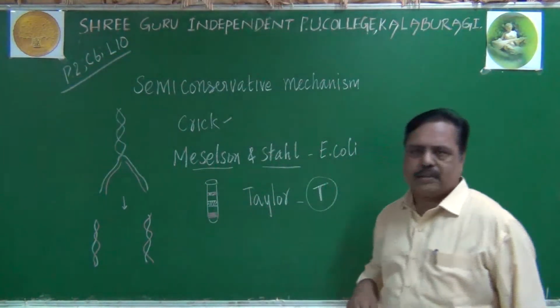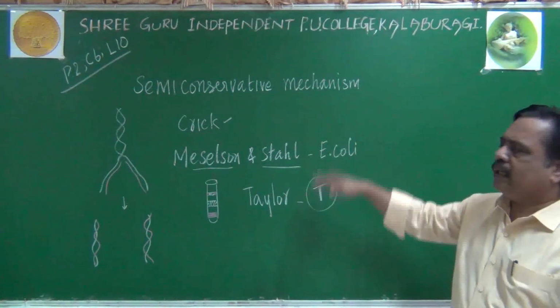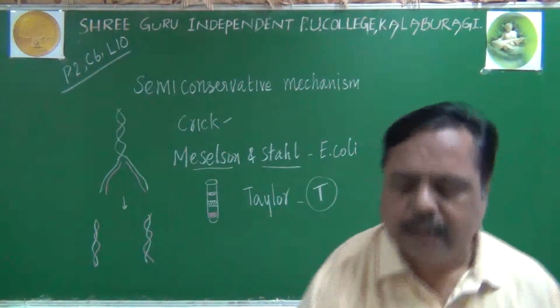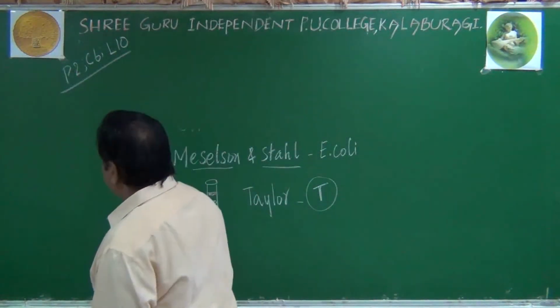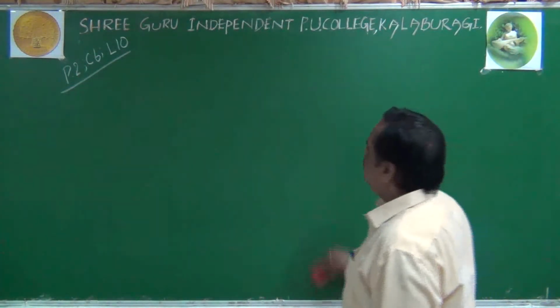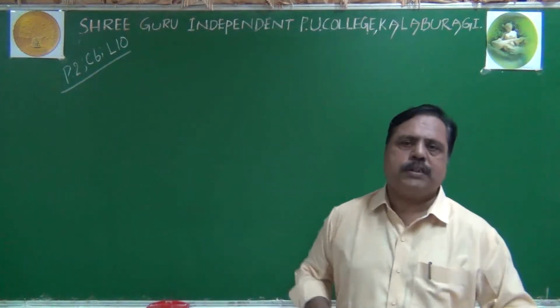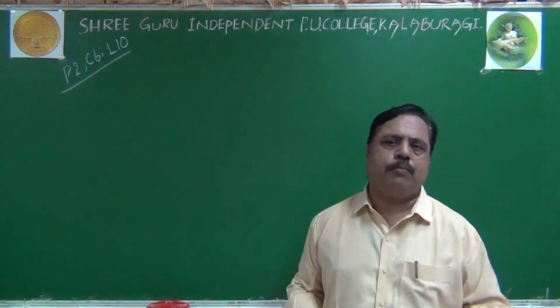Now in today's class, let us see the steps involved in DNA replication. This is another important 5-mark question. Already in this lesson we have seen some 5-mark questions. The DNA duplex model can be asked for 5 marks.